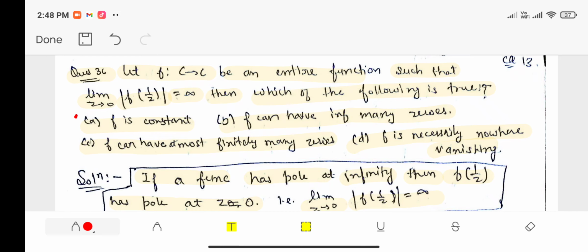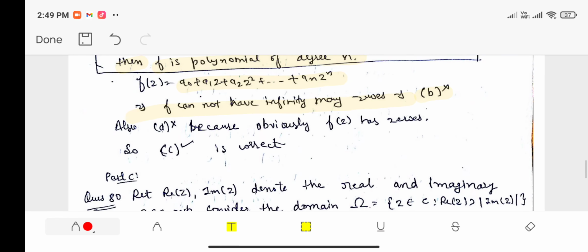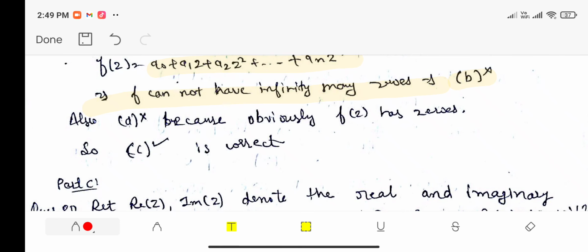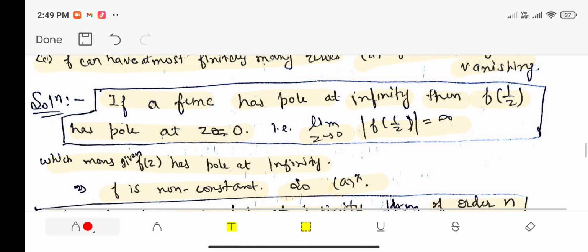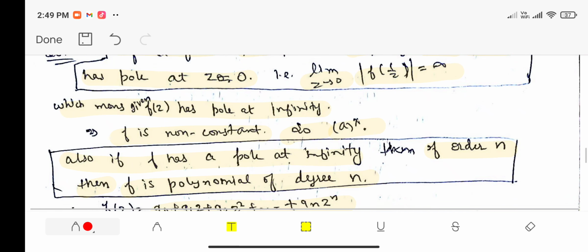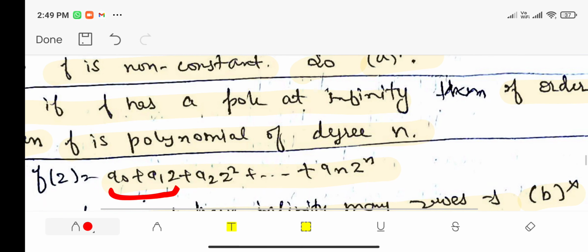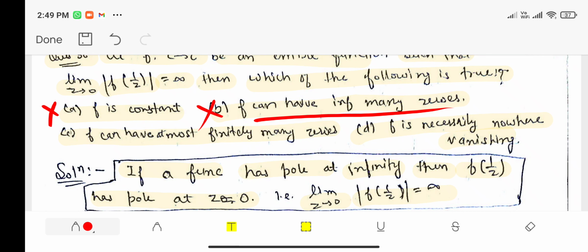So now we have A is incorrect and B is also incorrect. It states f can have infinitely many zeros. Now let's check option C and option D. Also D is incorrect because obviously f has zeros. Now D is saying f is necessarily nowhere vanishing, but if we have this polynomial, then f has a zero, so option D is also incorrect.